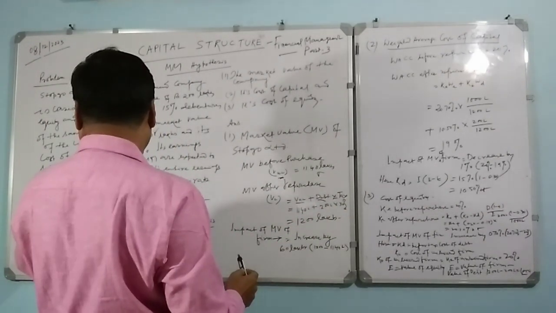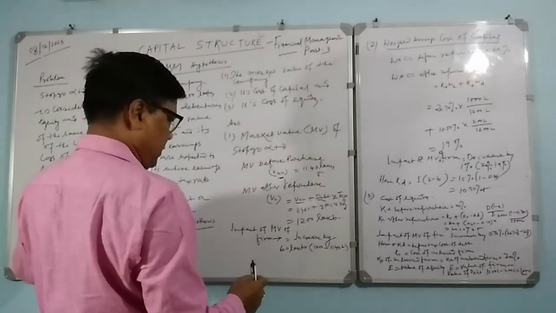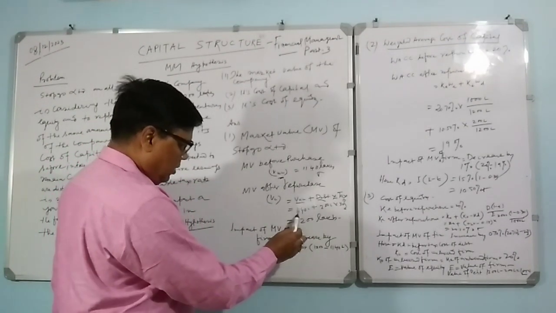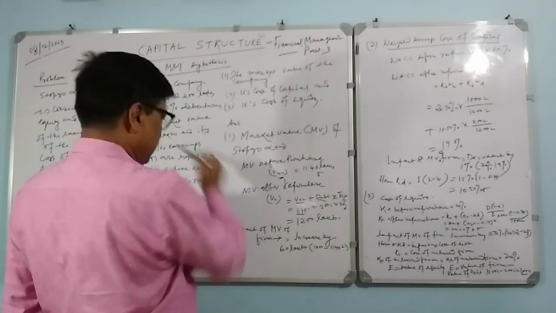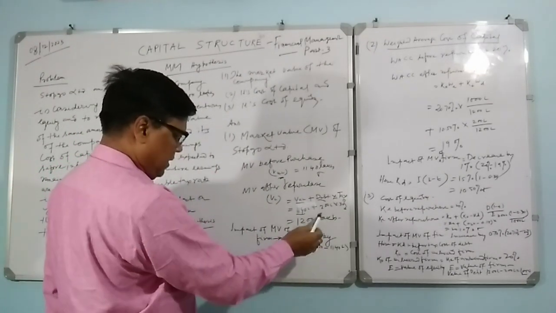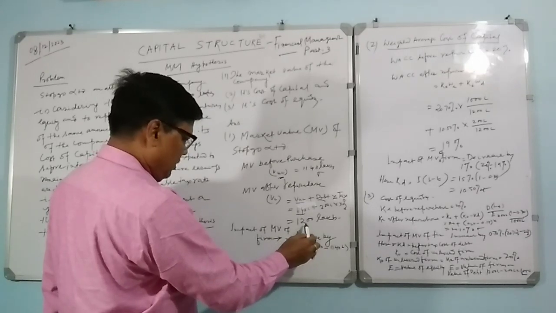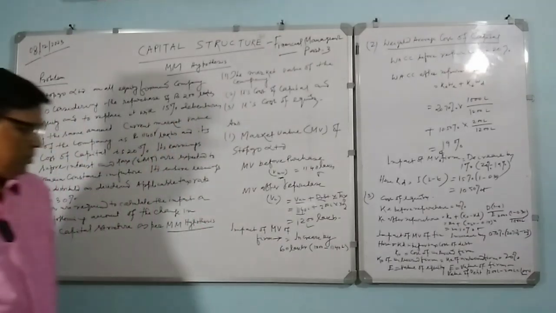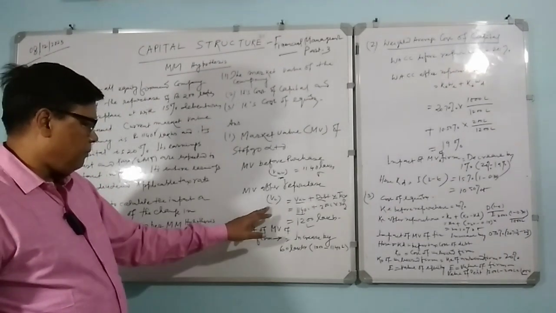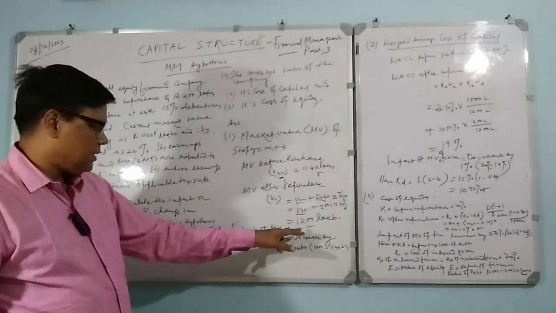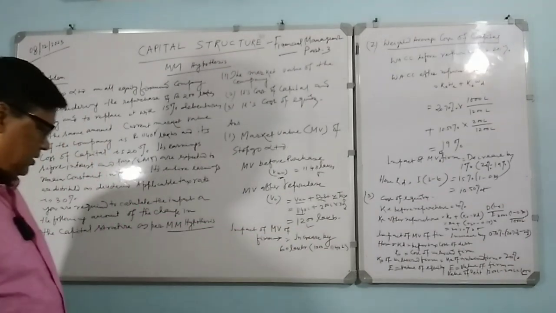The tax rate is 30%, so 1140 plus 200 lakhs into 30%, which is 60, gives 1200. That means the value of the levered firm after repurchase is 1200 lakhs.